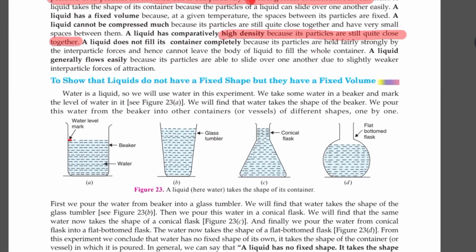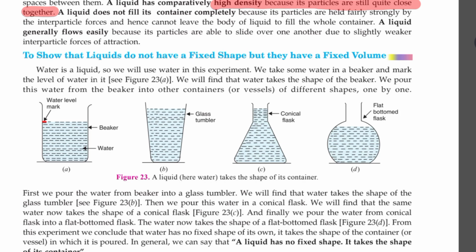Now, to show that liquids do not have fixed shape, see, the same amount of liquid taken in different vessels has different shape. I can keep the amount of liquid same. I can take 50 ml of water and I can take it in a beaker. I can take it in a conical. Say this is a beaker and then this is a glass tumbler.